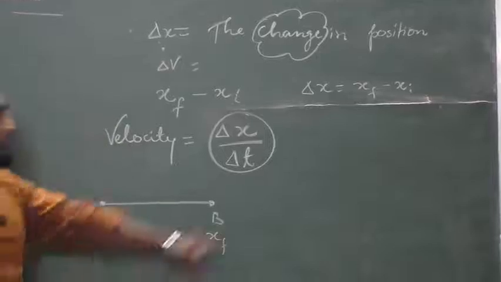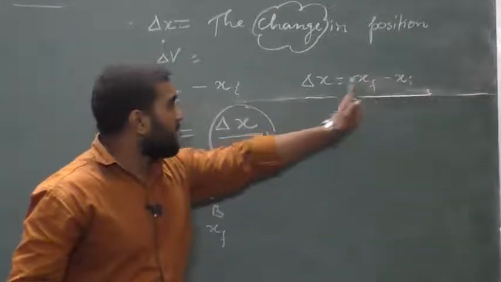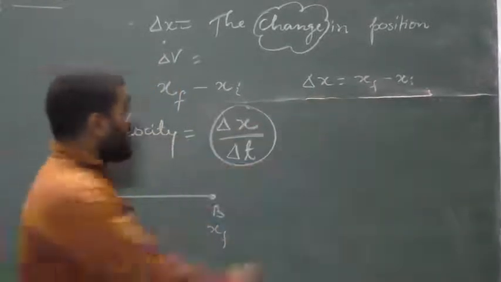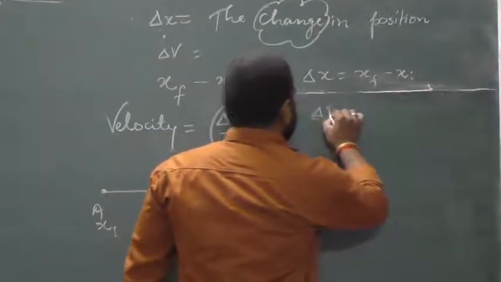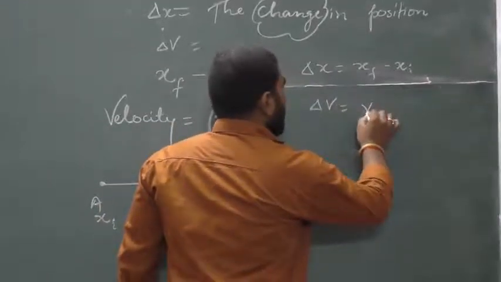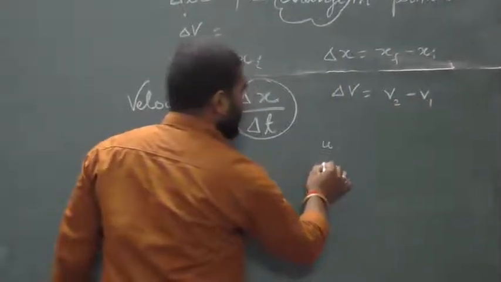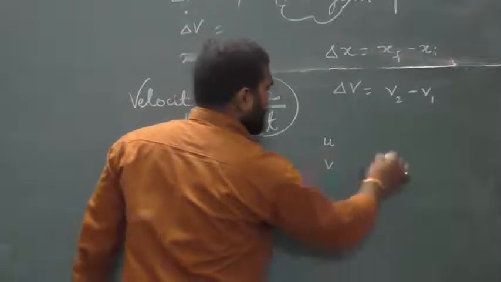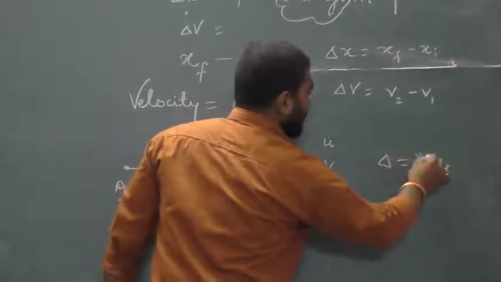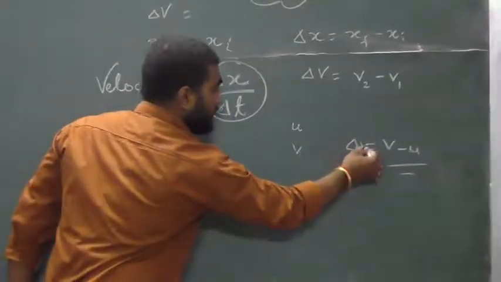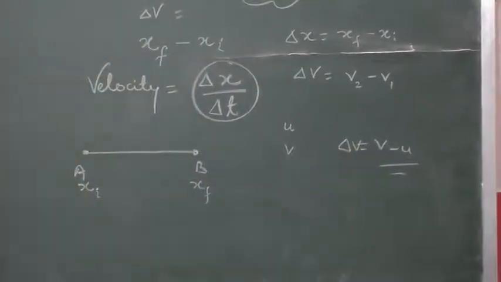Always we subtract the initial position from the final. In the same way, delta v equals final velocity minus initial velocity. If the initial velocity is u and the final velocity is v, then delta v equals v minus u.